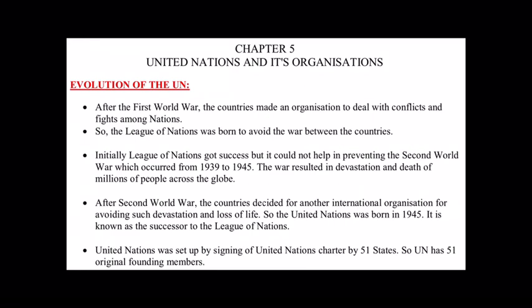Now, if we talk of the founding members of the United Nations, the United Nations Charter, that is a declaration, was signed by 51 countries. Originally 50 countries were there. Then Portugal also joined after a few days. So it became 51 countries which signed the Charter of the United Nations, and they became the original founding members of the United Nations.